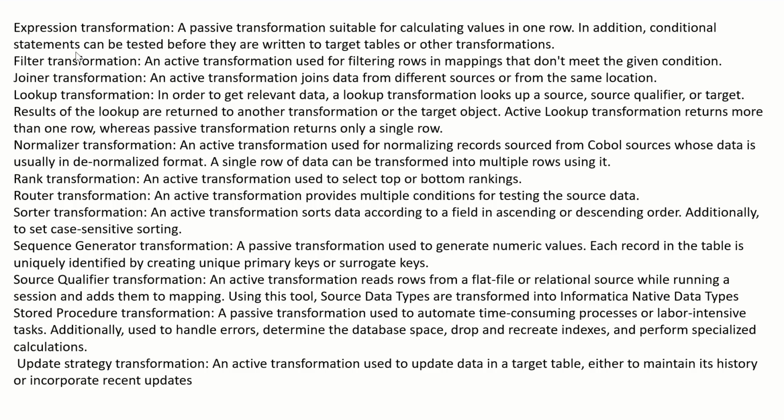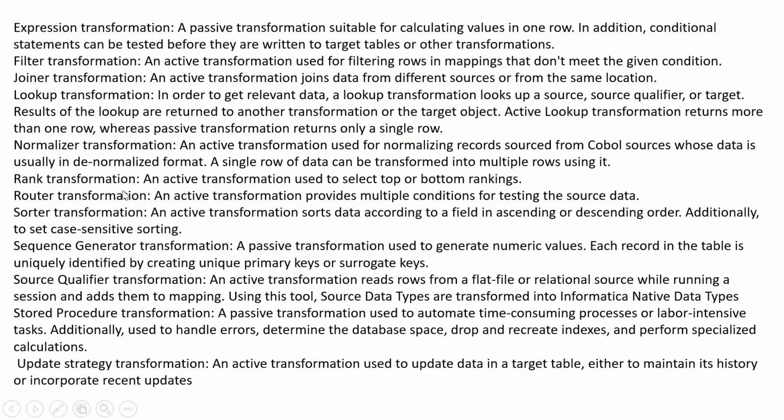Lookup transformation. In order to get the relevant data, a lookup transformation looks up the source, source qualifier or target. The results of the lookup are returned to another transformation or the target object. An active lookup transformation returns more than one row, whereas a passive one returns only a single row. Normalizer transformation, an active transformation used for normalizing records sourced from the global sources whose data is usually in denormalized format. A single row of data can be transformed into multiple rows using it.